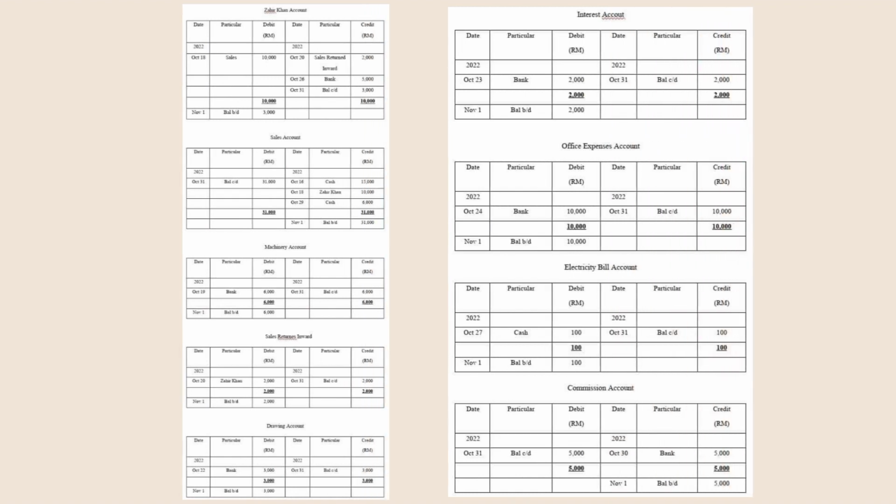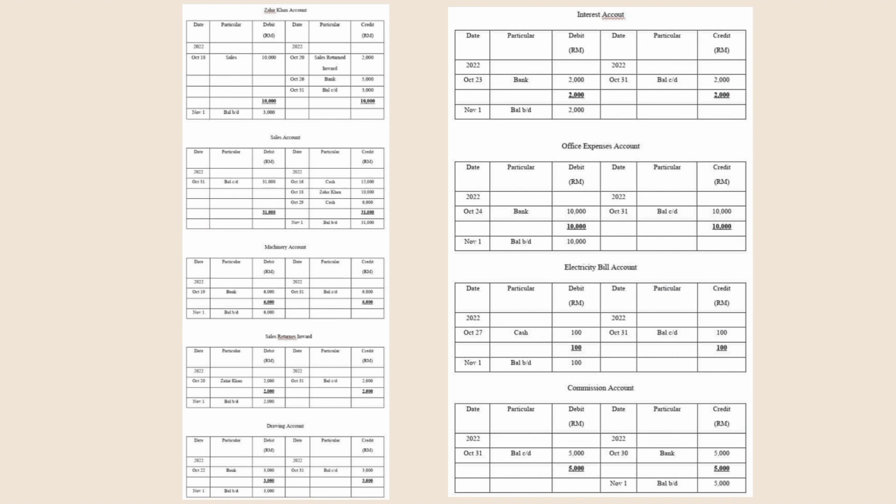For the Zahir Khan account, on October 20, sales return inward 2,000. On October 26, bank 5,000. On October 18, sales 10,000 and the balance on October 31, 3,000 and the total for debit and credit will be 10,000.